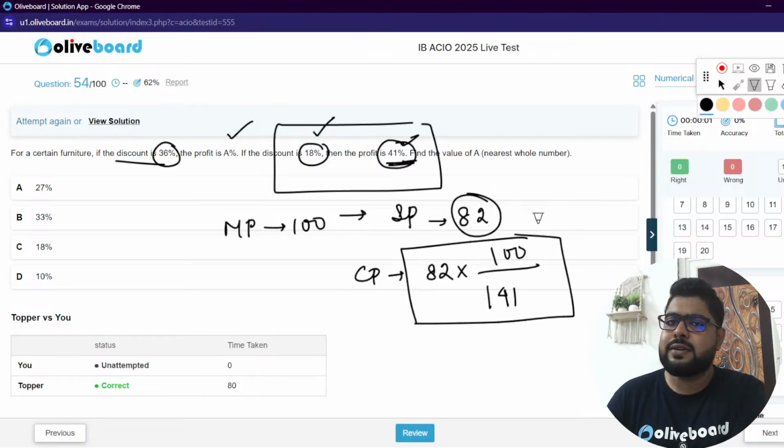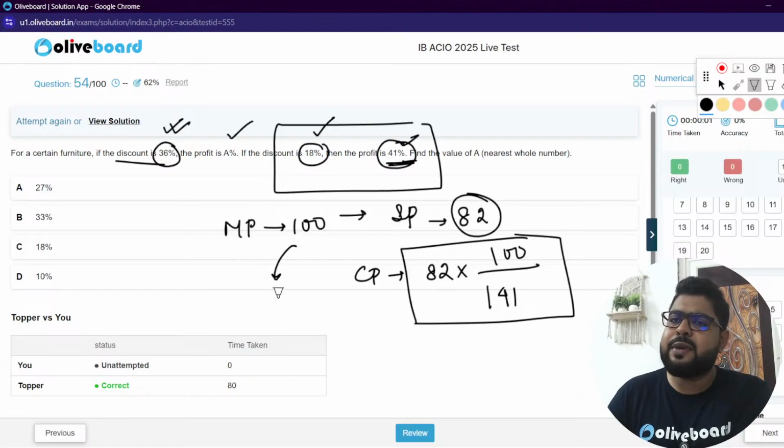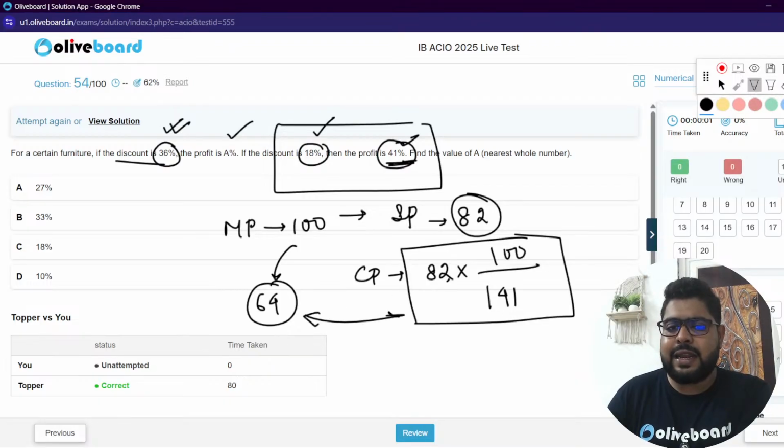Don't calculate. You don't need to calculate. They are asking if the discount is 36%, then sir, SP will be how much, sir? 64, I guess. CP this, SP this. They're asking find your value of A, meaning what will be the profit in this case.